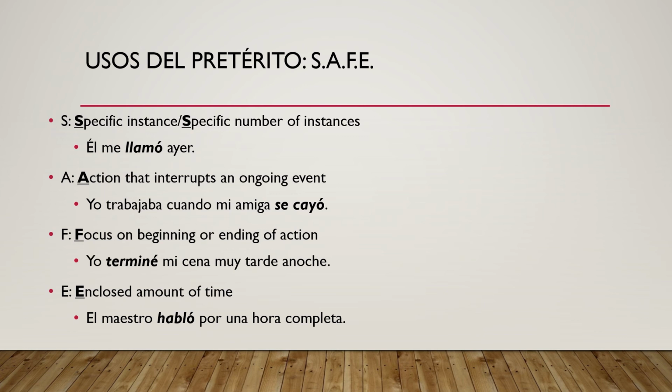A is going to stand for action that interrupts ongoing events, or interrupting action. In this sentence, you'll notice that there is an imperfect verb, but we also have our instance of the preterite, which is going to interrupt that ongoing action. So our example sentence is, yo trabajaba cuando mi amiga se cayó. So I was working when my friend fell, okay? The ongoing action was that I was the one that was working, whereas the interrupting action was my friend falling.